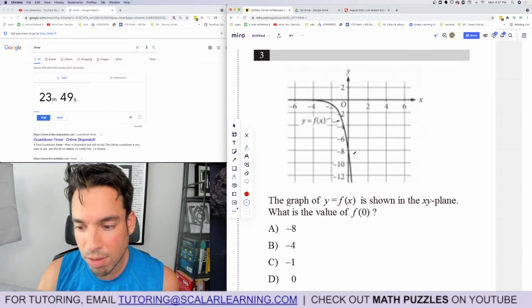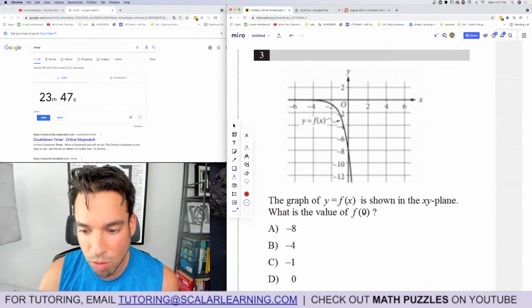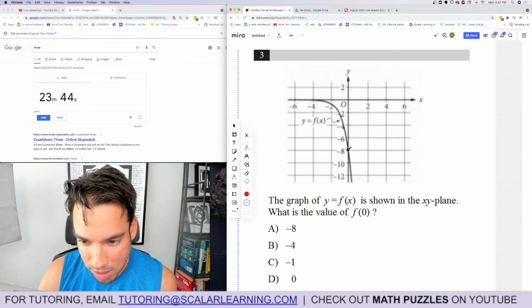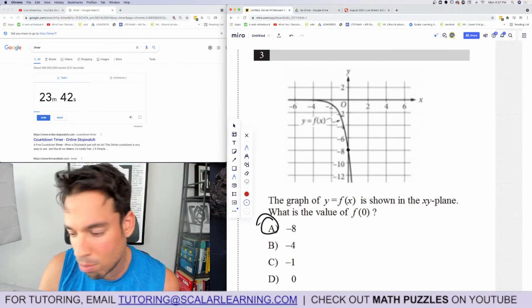3, the graph of y equals f of x is shown in the xy plane. What's the value of f of 0? Plug and chug. What is the function value when x equals 0 is what it's asking. Looks like -8. Boom. Done.